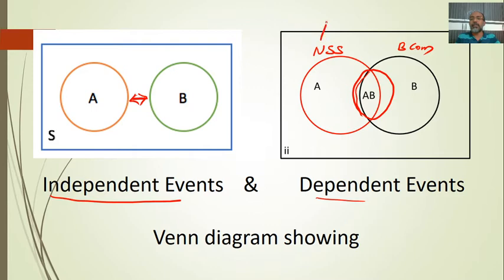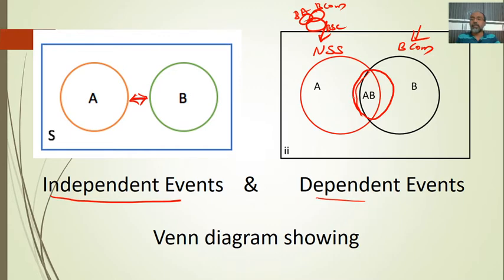NSS is the activity where BA, BCom and BSc students are all together. Whereas BCom is a course with no interconnectivity with BA or BSc, but it is connected with NSS, right?